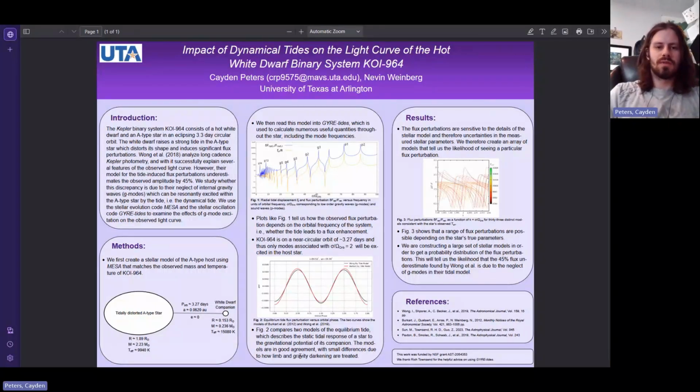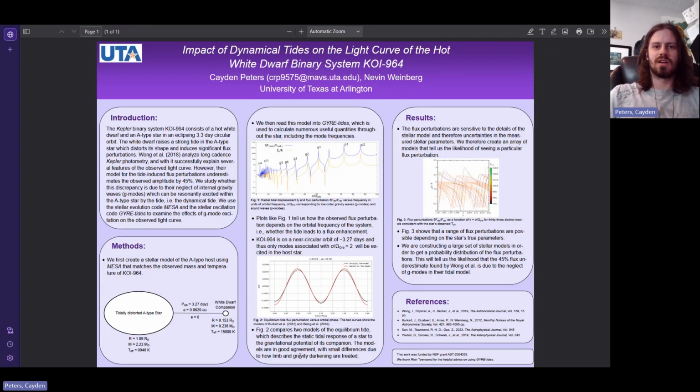I work with Dr. Weinberg from the physics department, and I'm presenting the impact of dynamical tides on the light curve of the hot white dwarf binary system KY964. So basically what we're studying here is this unusual binary star system, which consists of an A-type star that's about double the mass of the sun, and it's being orbited by this hot white dwarf star.